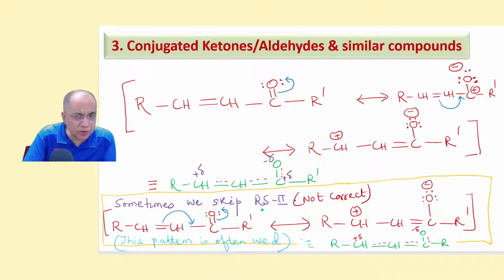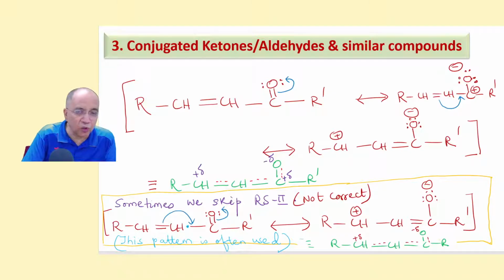But sometimes we skip. We use 2 curved arrow patterns and skip the middle one. This is wrong actually. Why? If you do so, you cannot give plus delta in the hybrid. The electrophilicity of this carbon cannot be explained.